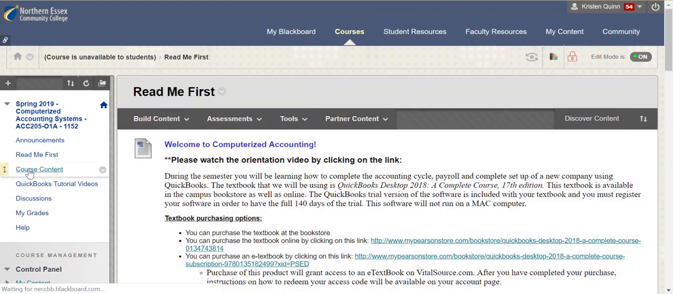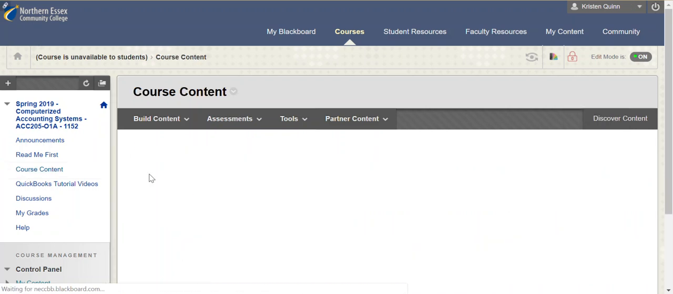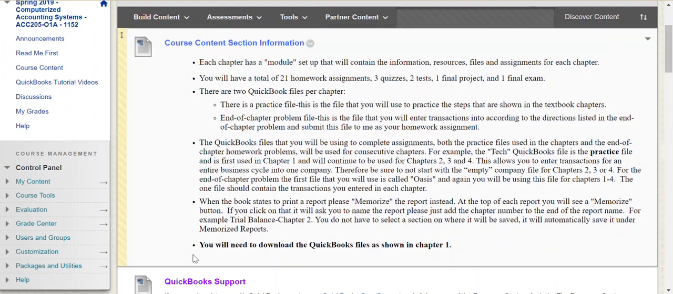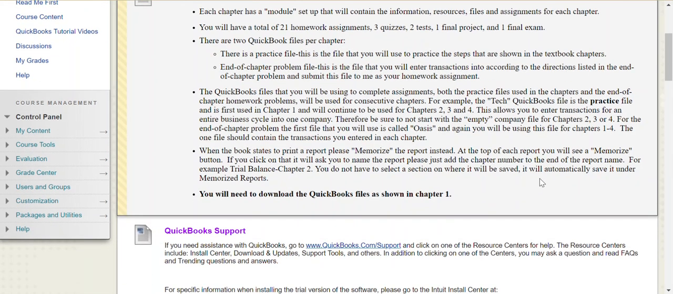Over here under the course content tab, you're going to find a module for every chapter. So you have some information up here. You'll have a total of 21 homework assignments, 3 quizzes, 2 tests, and 1 final project. There are 2 QuickBooks files per chapter. So there's a practice file. That's where you're going to practice the steps that are shown in the textbook. And then there's the end of chapter problem file. That is the one that you're going to send to me.